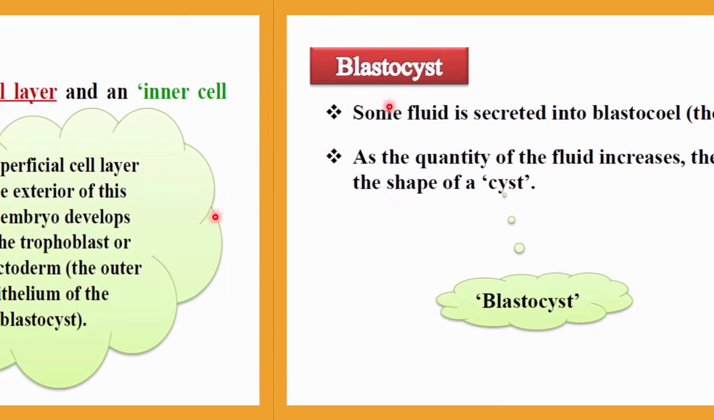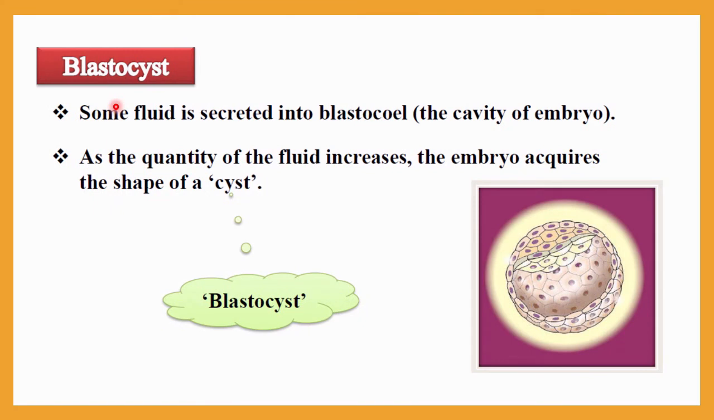After the morula stage, the next stage will be the blastocyst. At that stage, some fluid is secreted into the blastocoele, the cavity of the embryo. As the quantity of fluid increases, the embryo acquires the shape of a cyst, and that is called the blastocyst.